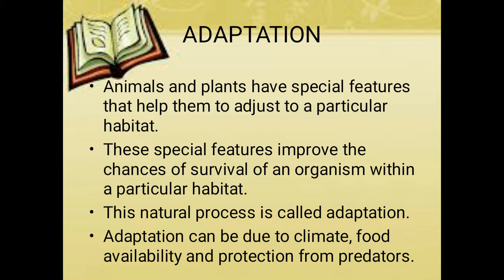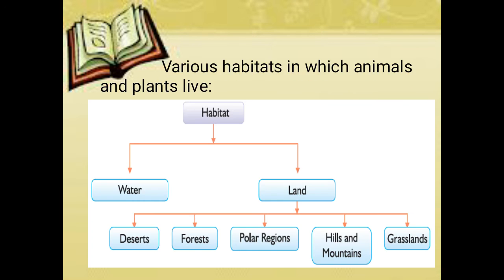So what is adaptation? Animals and plants must adjust to their surroundings for their life. That adjustment is called adaptation. The adaptation is due to climate, food availability, and protection from predators, right?